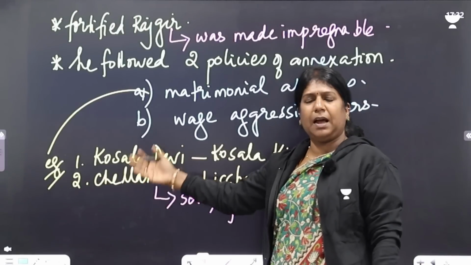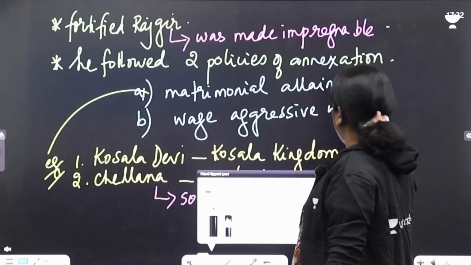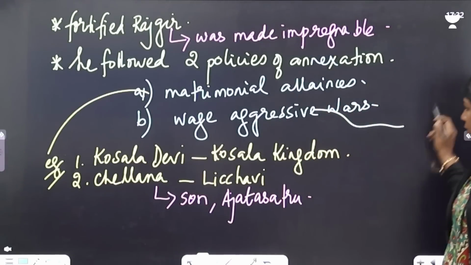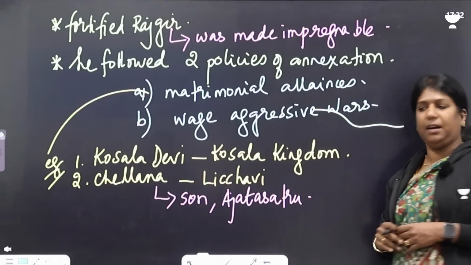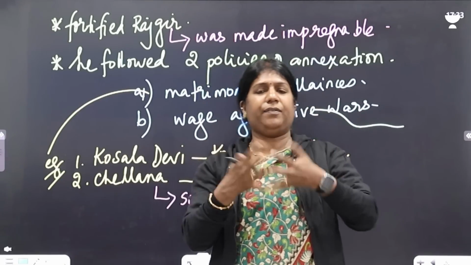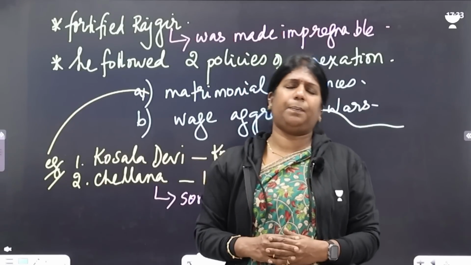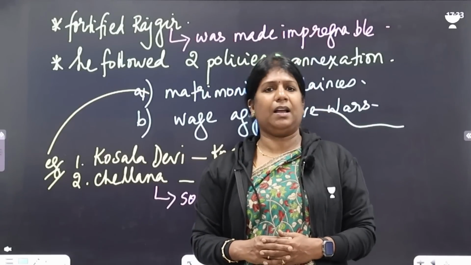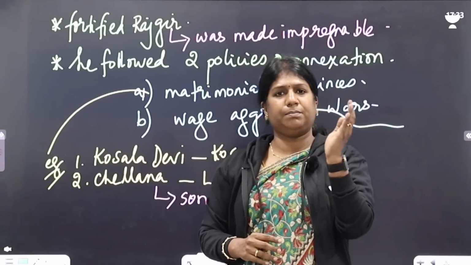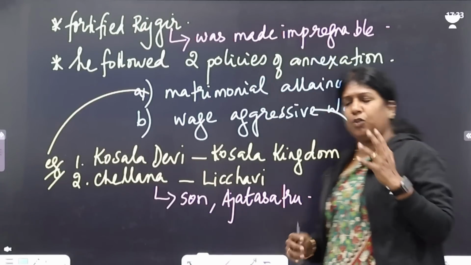After that, Bimbisara had other matrimonial alliances by which he strengthened his position. He waged aggressive wars and annexed many kingdoms. From Gandhara to Asmaka, they all had friendly relations with Bimbisara. But he did try to break the power of Vatsa, Panchala and Anga, and he annexed all of them.